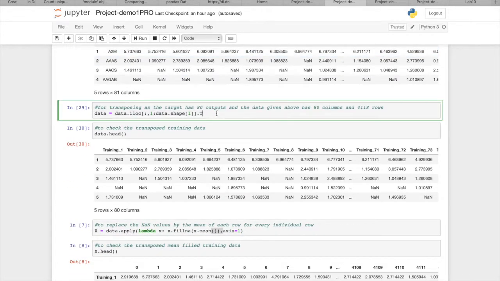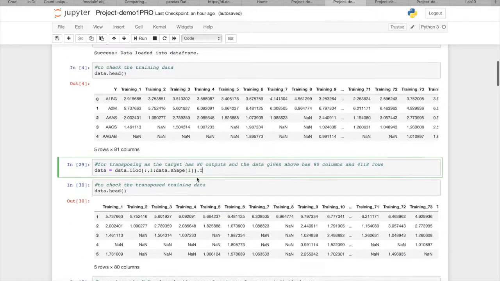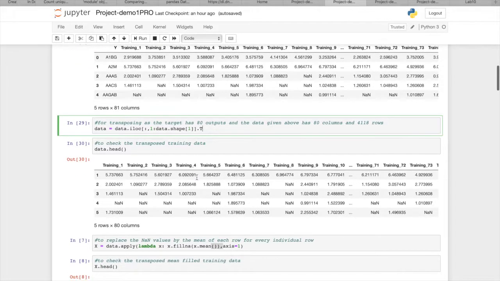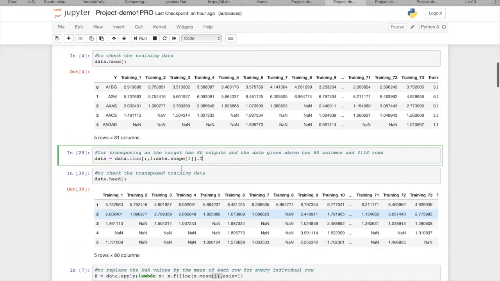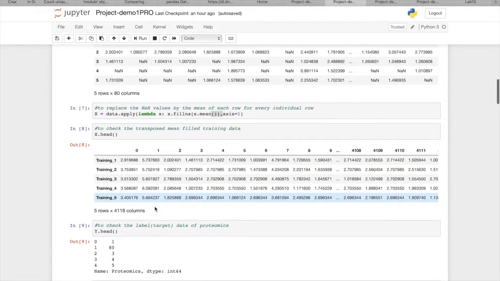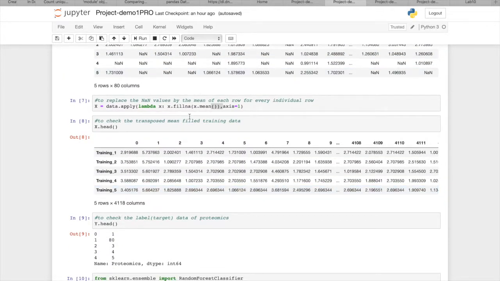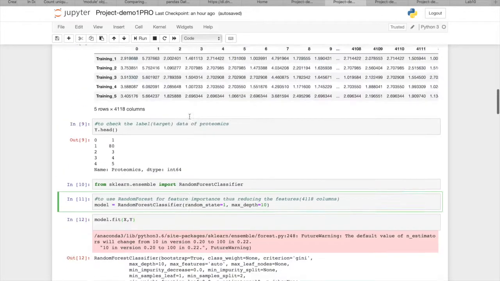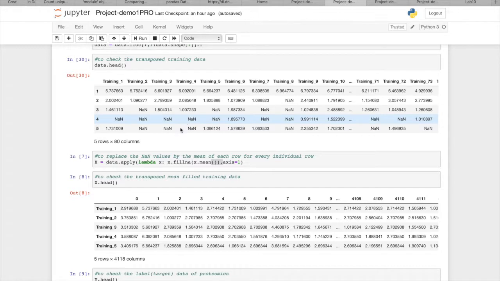Then I'm going to take the transpose and check the data. After that, I am going to replace the NA values, which I do not know, by the mean of each row for every individual row. And as you can see here, I've replaced this NaN with these values.